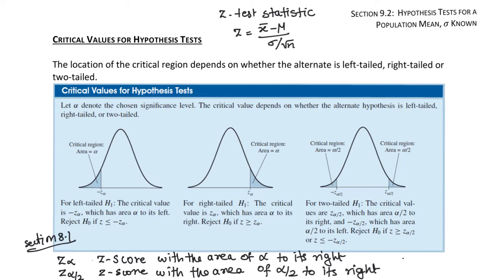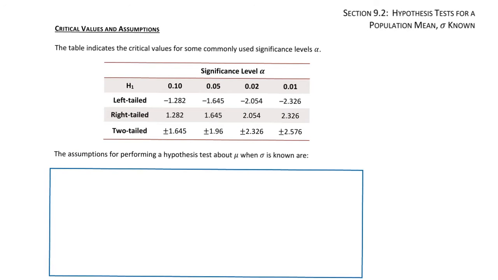And alpha is a number between 0 and 1, that is the significance level. This table indicates the critical values of commonly used significance levels of alpha. Most commonly we use 0.05, and the next commonly used value is 0.01. And for left tail, right tail, two tail, all the critical values are given here.